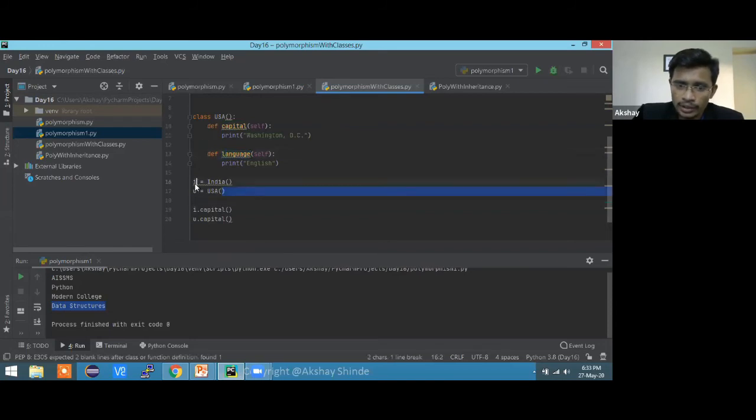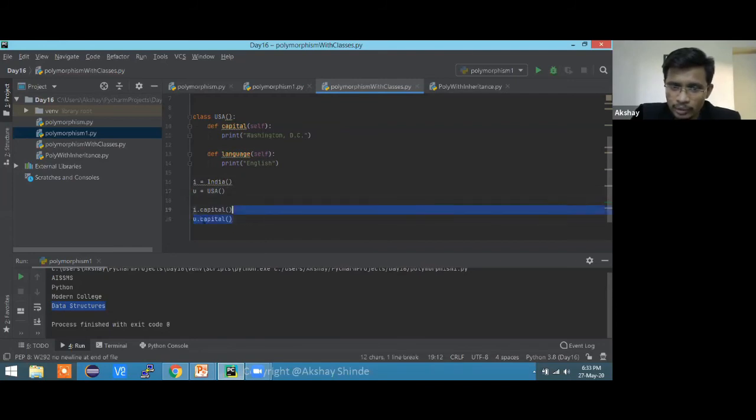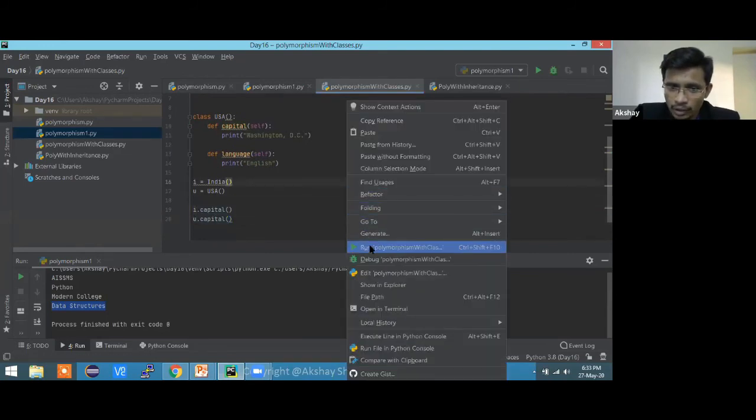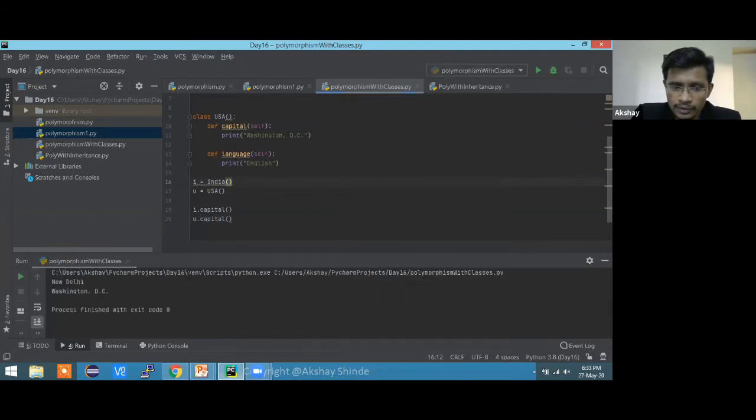Now we are going to create objects of each class, and from the first class I'm going to call the same function, and from the second class I'm going to call the same function. This is going to give me the value of the second thing. So this is polymorphism: we use the same function in different classes. This is a different kind of polymorphism, polymorphism with classes. You just need to know how you can achieve polymorphism with classes.